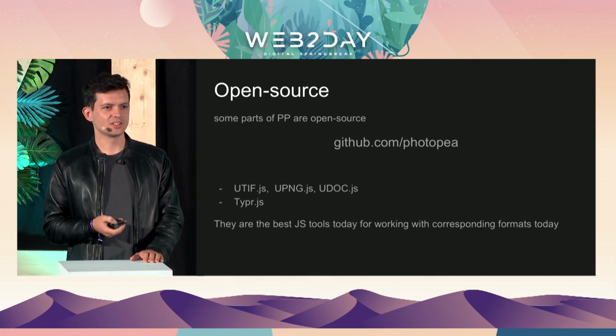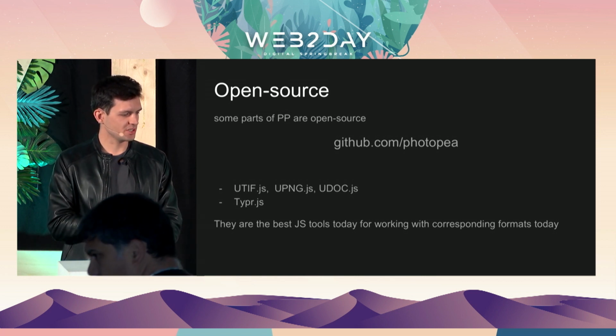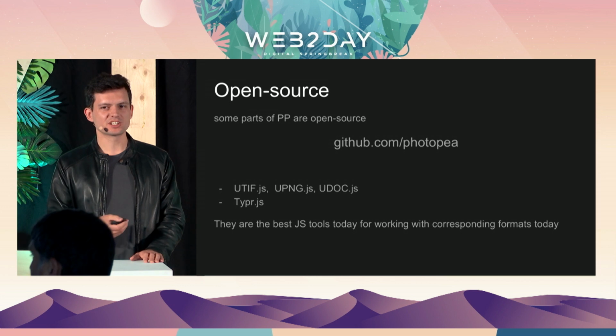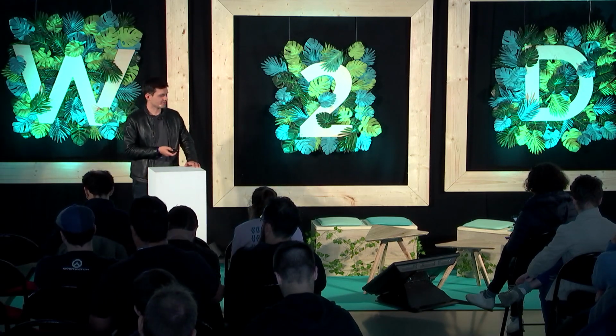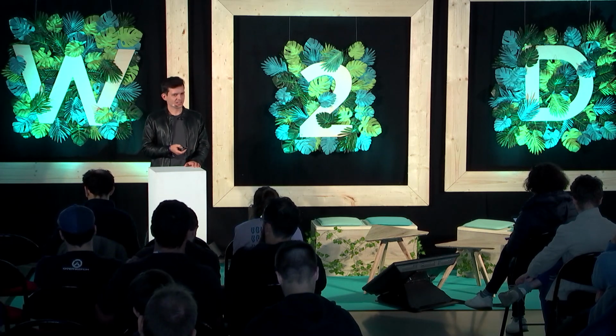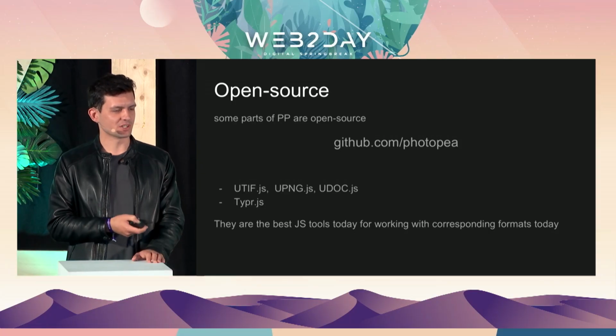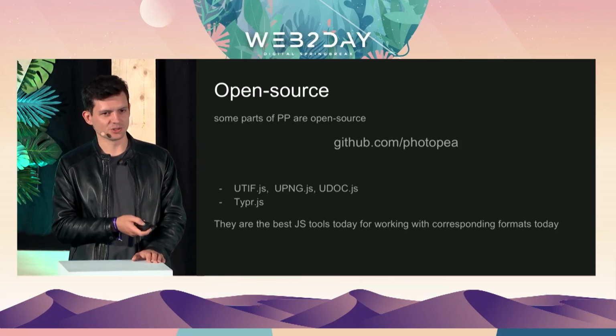They are published at github.com/photopea, and there are basically parsers for some formats such as PNG or PDF, and I'm confident to say that many of these libraries are the best that currently exist in JavaScript for working with these formats, such as PNG or TIFF.